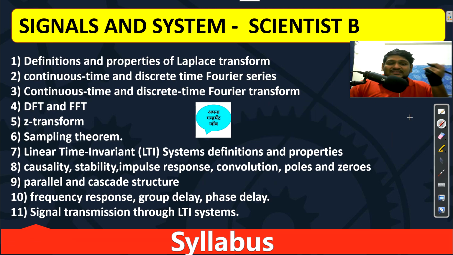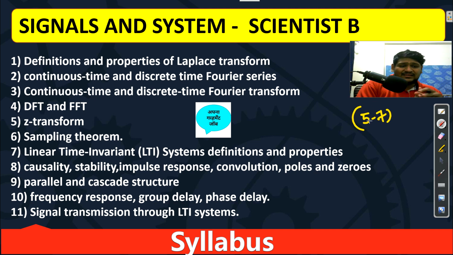Second subject is your signals and systems. So for signals also you can expect 5 to 7 questions, minimum 5, maximum 7. Also it may vary, but for our preparation we will consider this.